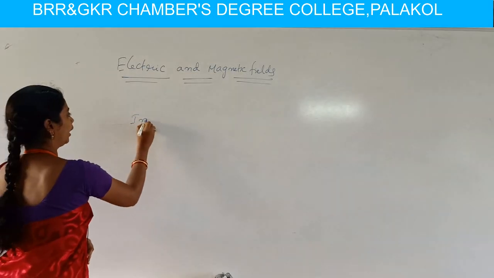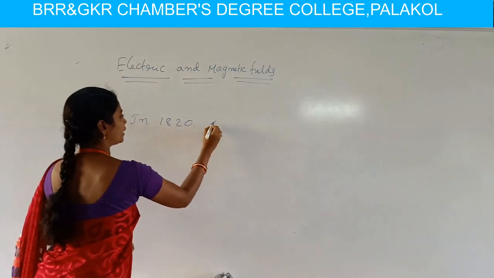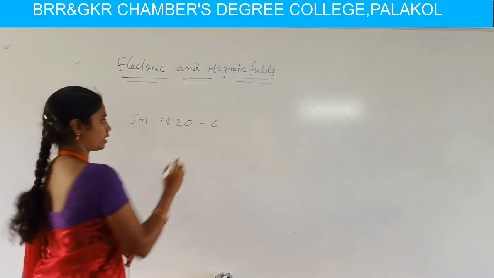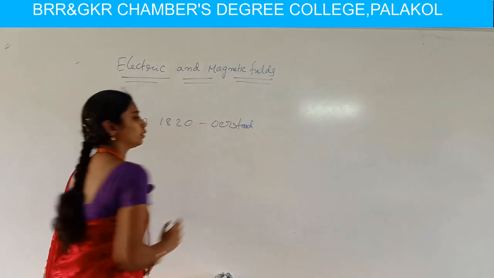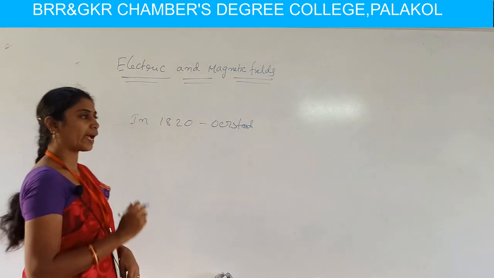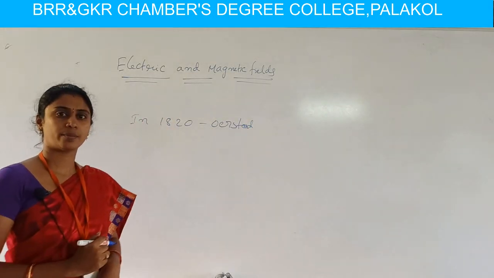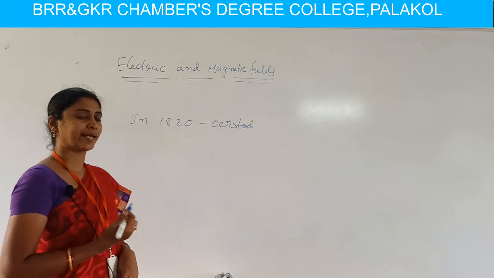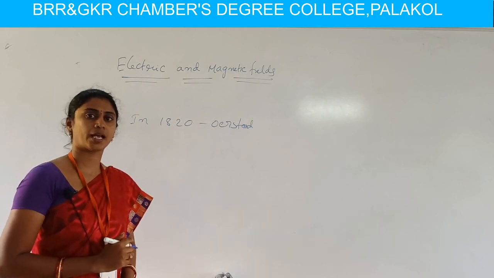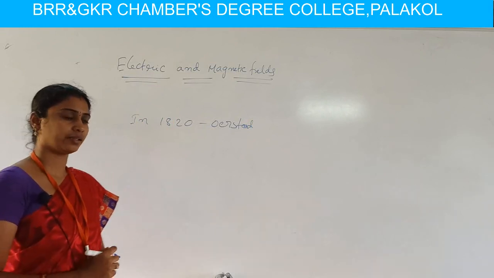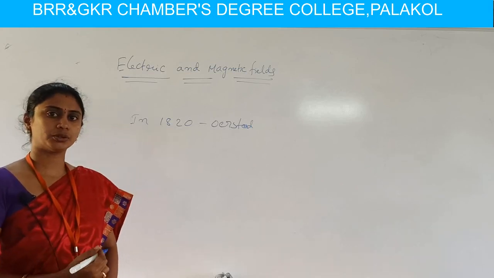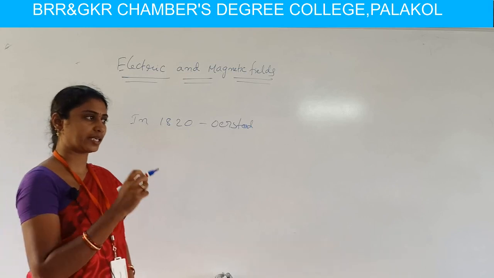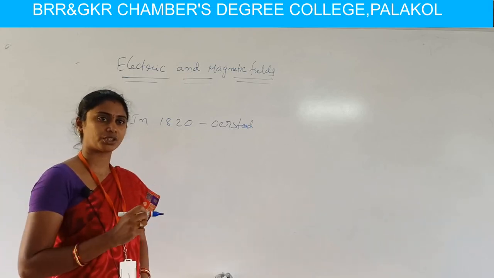In 1820, Oersted, the scientist, discovered that the magnetic compass, we know about the magnetic compass, its needle suffers a change in deflection when he brought a current carrying conductor nearer to that compass. Then automatically the compass needle shows a deflection.